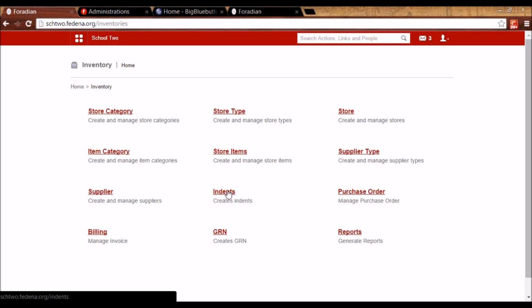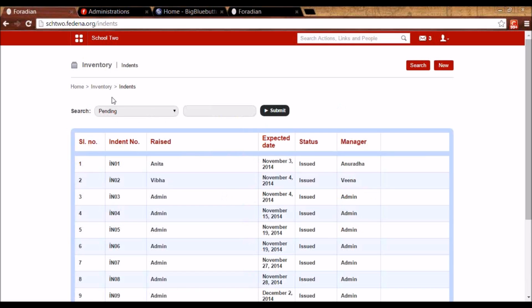As an employee, if I've been given raising indents privilege, I'll be getting this option of indents. Let me just tell you what indents is. Indent is raising a request for an item that is non-sellable. For example, as an employee, I want to get chalks in the class, or I want to get dusters or markers, so I can raise a request for it with admin.